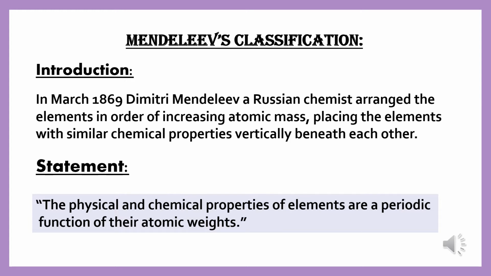So he proposed the law that the physical and chemical properties of elements are a periodic function of their atomic weights or atomic masses.